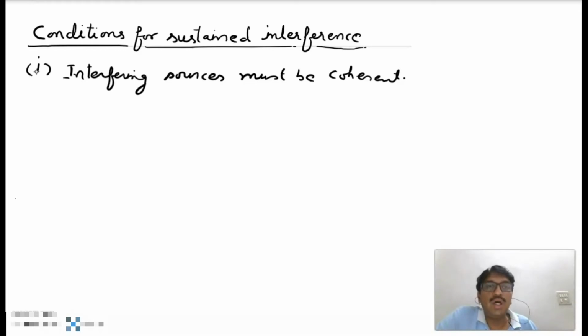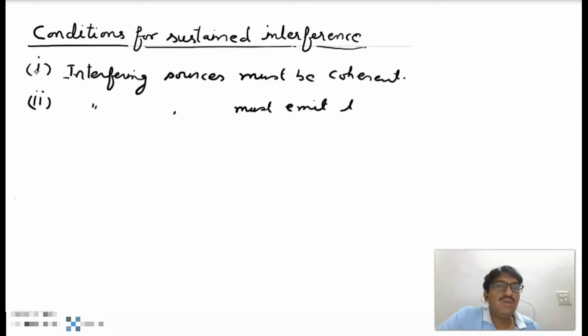the help of Lloyd's single mirror method, Lloyd's double mirror method, Fresnel biprism experiment, Newton's ring experiment, Young's double slit experiment, etc. And the second condition for sustained interference is that the interfering sources must emit the same wavelength.